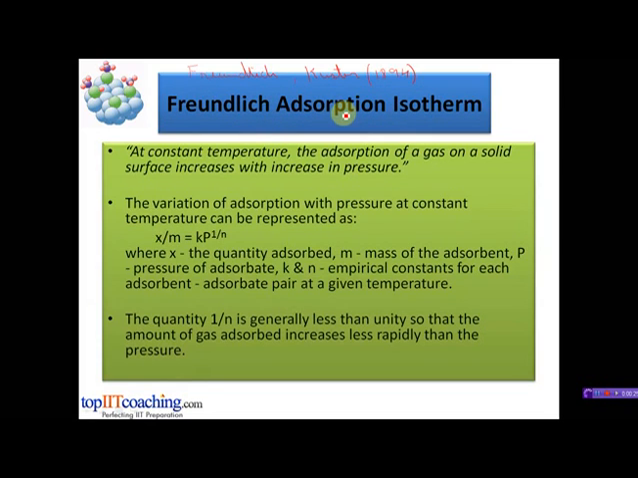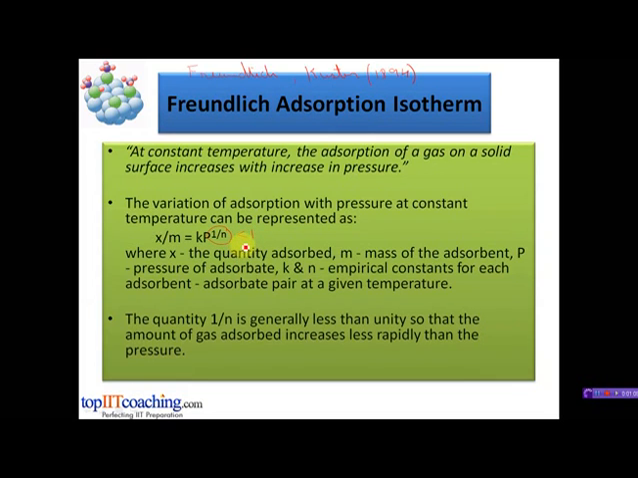According to the Freundlich adsorption isotherm, at constant temperature, the adsorption of a gas on a solid surface increases with increase in pressure. Mathematically, we can represent it as x divided by m is equal to k p raised to 1 by n. x by m is the magnitude of adsorption, in which x is the quantity of the gas or the adsorbate adsorbed. m is the mass of the adsorbent, that is the solid. P is the pressure of the adsorbate, and k and n are empirical constants for each adsorbate-adsorbent pair at a given temperature.